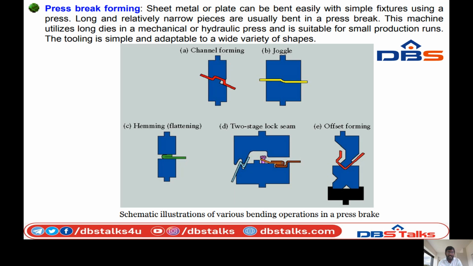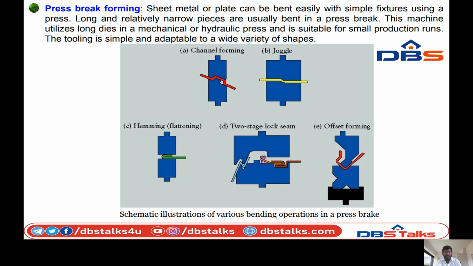So next, press brake forming. Sheet metal or plate can be bent easily with simple fixtures using a press. Long and relatively narrow pieces are usually bent in a press brake. This machine utilizes long dies in mechanical or hydraulic presses and is suitable for small production runs. The tooling is simple and adjustable to a wide variety of shapes. You can see the schematic illustration of the various bending operations with press braking.